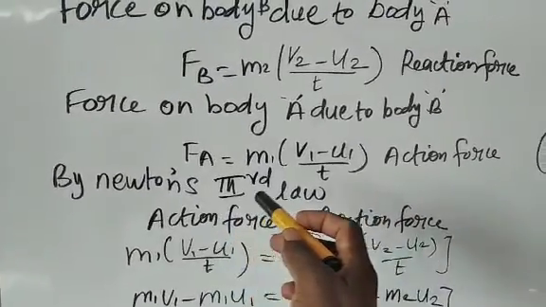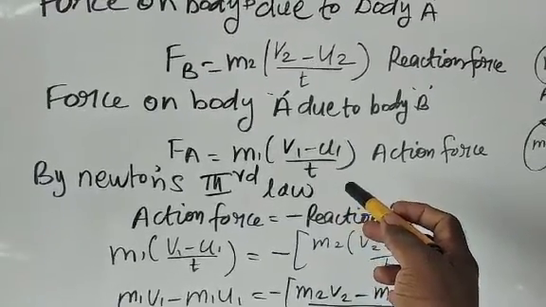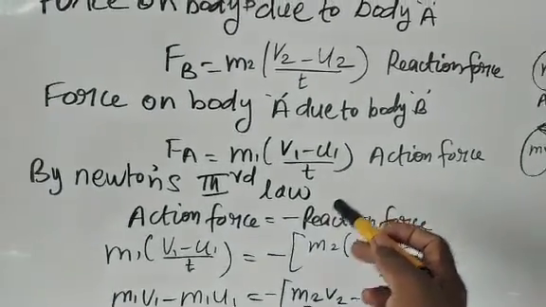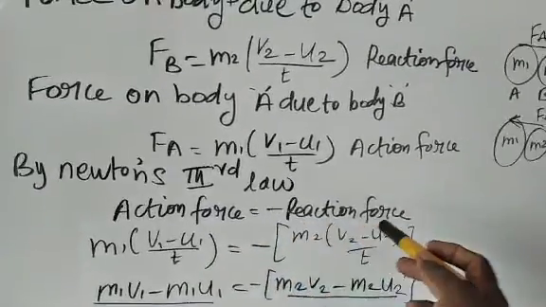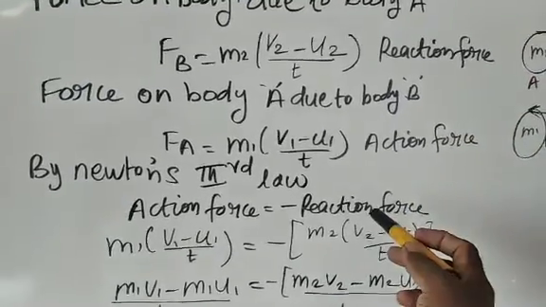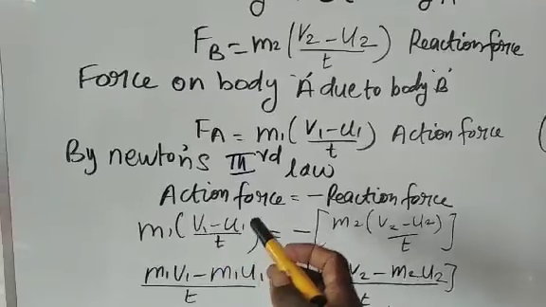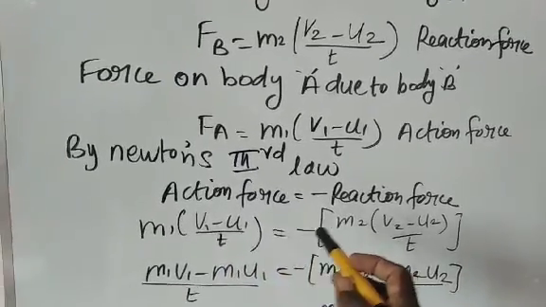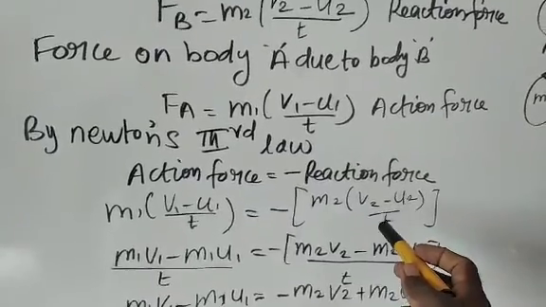By Newton's third law of motion, every action has an equal and opposite reaction. So the action force equals the opposite of the reaction force. Substituting these two values, we obtain m1 (v1 minus u1) by t equals minus m2 (v2 minus u2) by t.